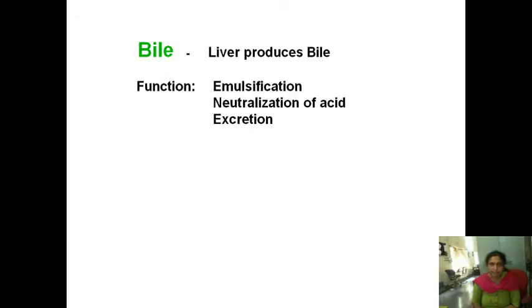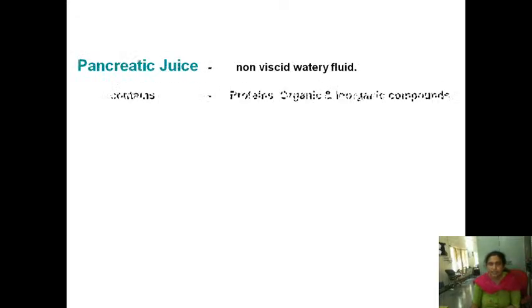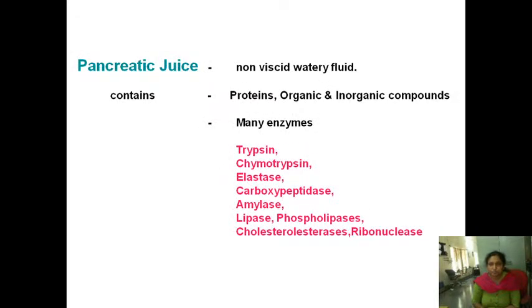Okay, see here, lipids are mainly digested by this bile, which is secreted from the liver and plays an important role in the digestion of fats. Now the pancreatic juice is a non-viscid watery fluid, and its composition includes proteins, organic and inorganic compounds, and many proteolytic enzymes. They are trypsin, chymotrypsin, elastase, carboxypeptidase, amylase, lipase, phospholipases, cholesterol esterases, and ribonuclease.